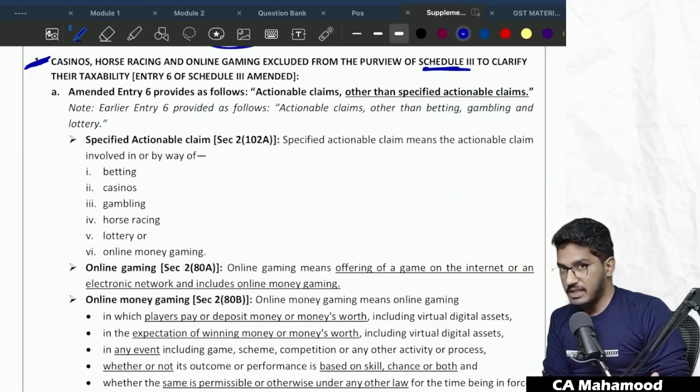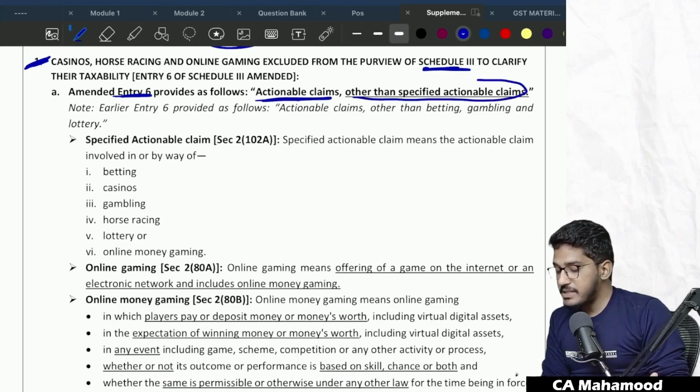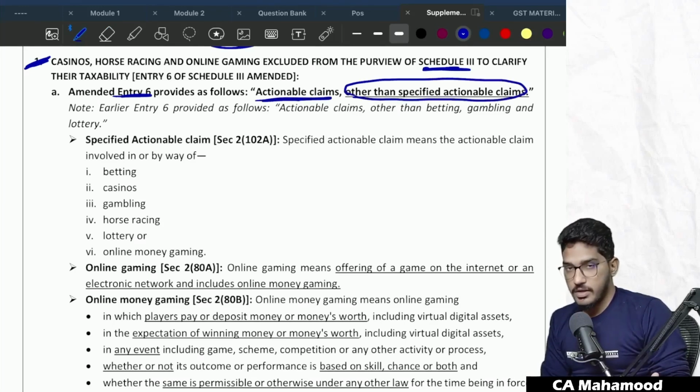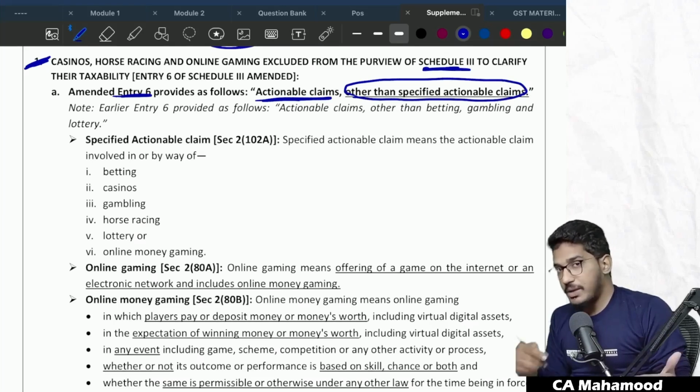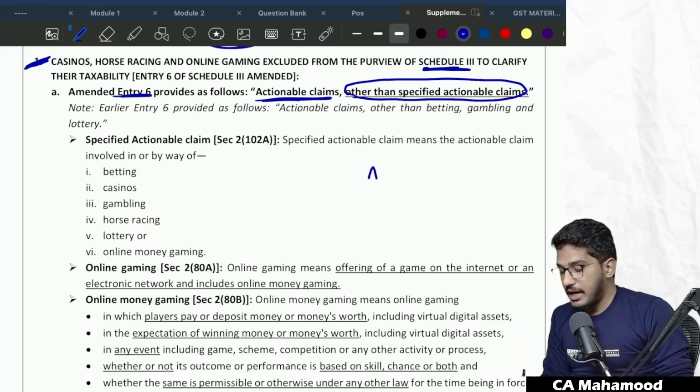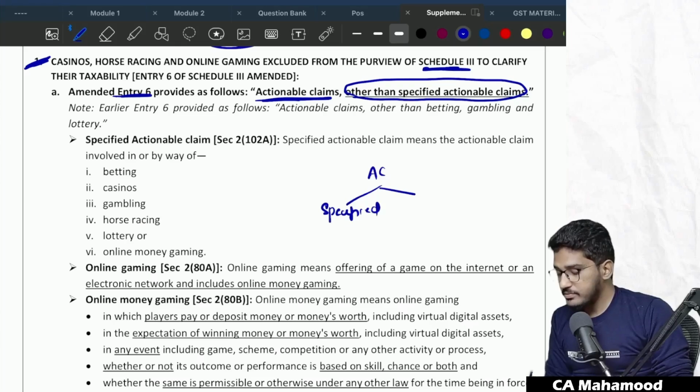Sir, what is that amendment? Now entry number 6 reads as follows: actionable claims other than specified actionable claims. Which means now there are actionable claims of two categories: one is specified actionable claims and the other is actionable claims other than specified actionable claims.